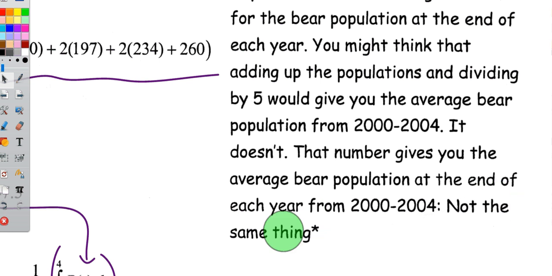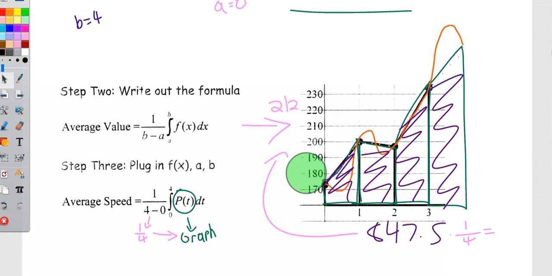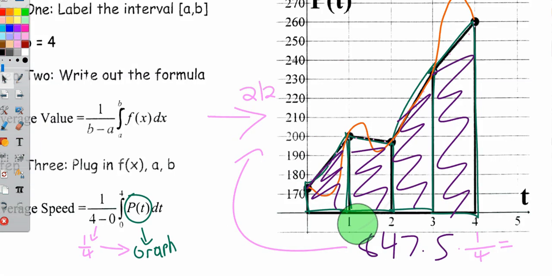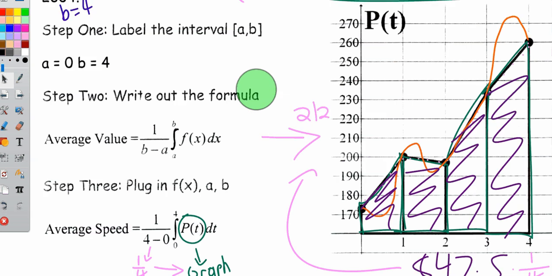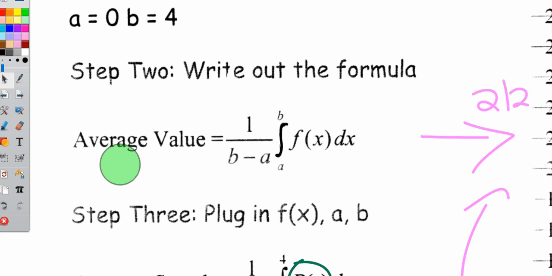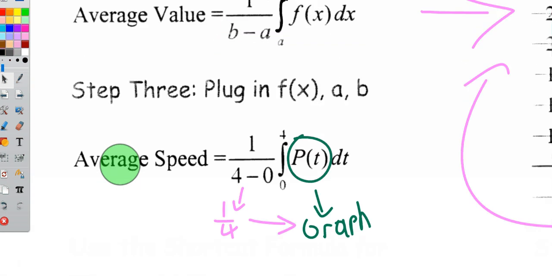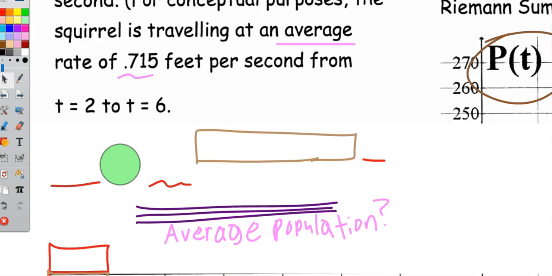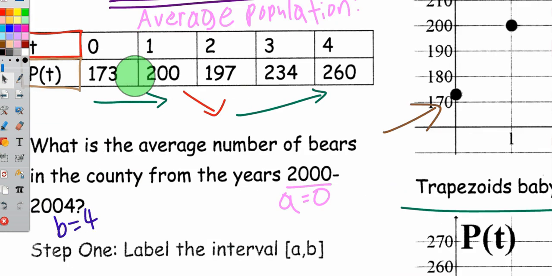So we have to consider the fact that it's a continuous function. We wouldn't want to add them up and divide by 5, because that just gives you the average bear population at the end or the beginning of each year, basically at January 1st. It doesn't give you the average bear population at any given point in time, which is why we drew this graph, to show that it's a continuous function, and 212 is a more accurate representation by using our average value formula. If we were to do it the other way, you can go ahead and do that on your own. I don't want to confuse you. You would see that you would get a different number by adding all these numbers up and dividing by 5.